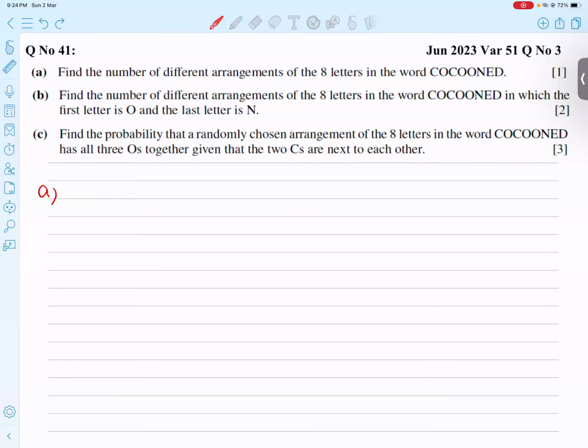So how to make it? He asked how many letters are available in total in this word. 8. But how many repeating letters are there? You can see two C's are there. And how many O's are there? 3 O's.